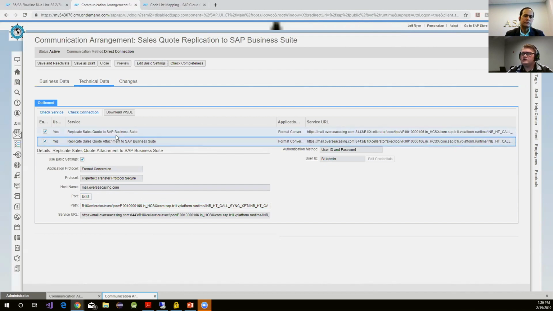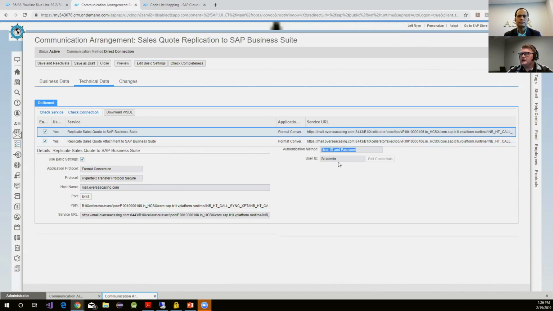You'll see our host hasn't changed for both of these, along with our login credentials. Here you could actually use a system key to generate the credentials. Instead, we used the Business One admin credential to actually establish this. So you'll see up here, the method is a user ID and a password. But there's also the availability of having a handshake key created for this.